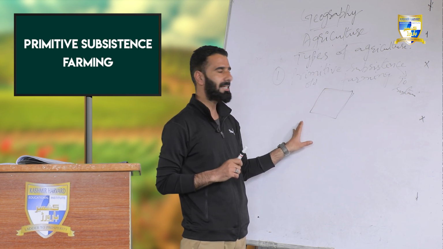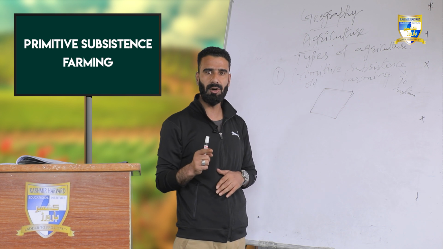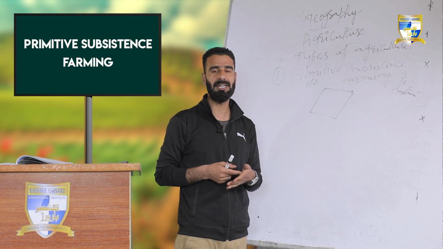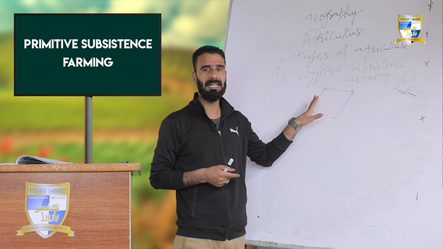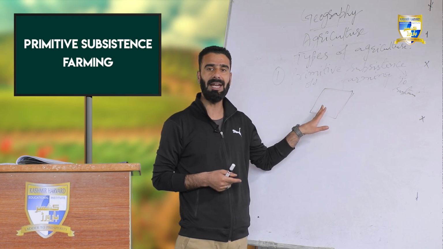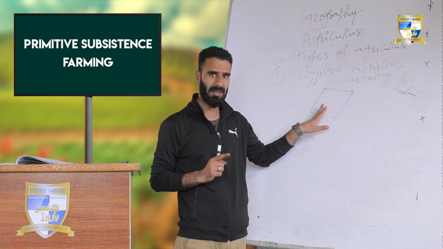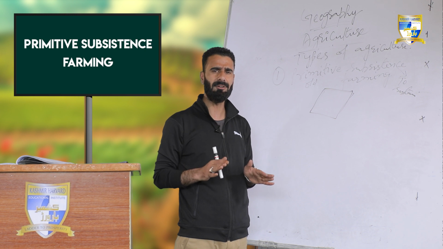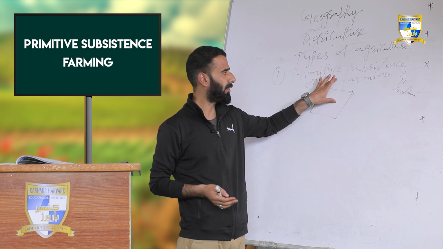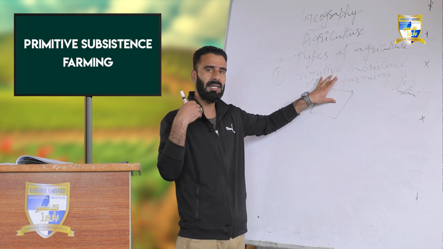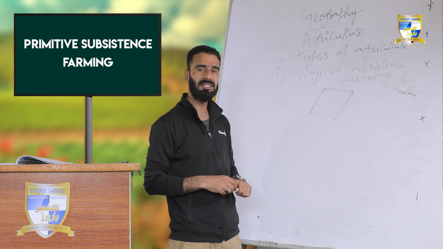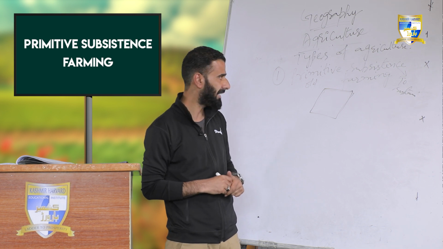So in simple terms we can say now, primitive subsistence farming is that type of farming in which farmers use old techniques of agriculture with assured means of irrigation, and all this agriculture is carried out on a small portion of land. Since the production is very low, the entire production is meant for the local consumption of the farmer and his family. Very little or nothing will be left for commercial purposes of the market. So whatever production is there, all the agricultural crops are for their own sustenance. So this was the first type of farming prevalent in India.